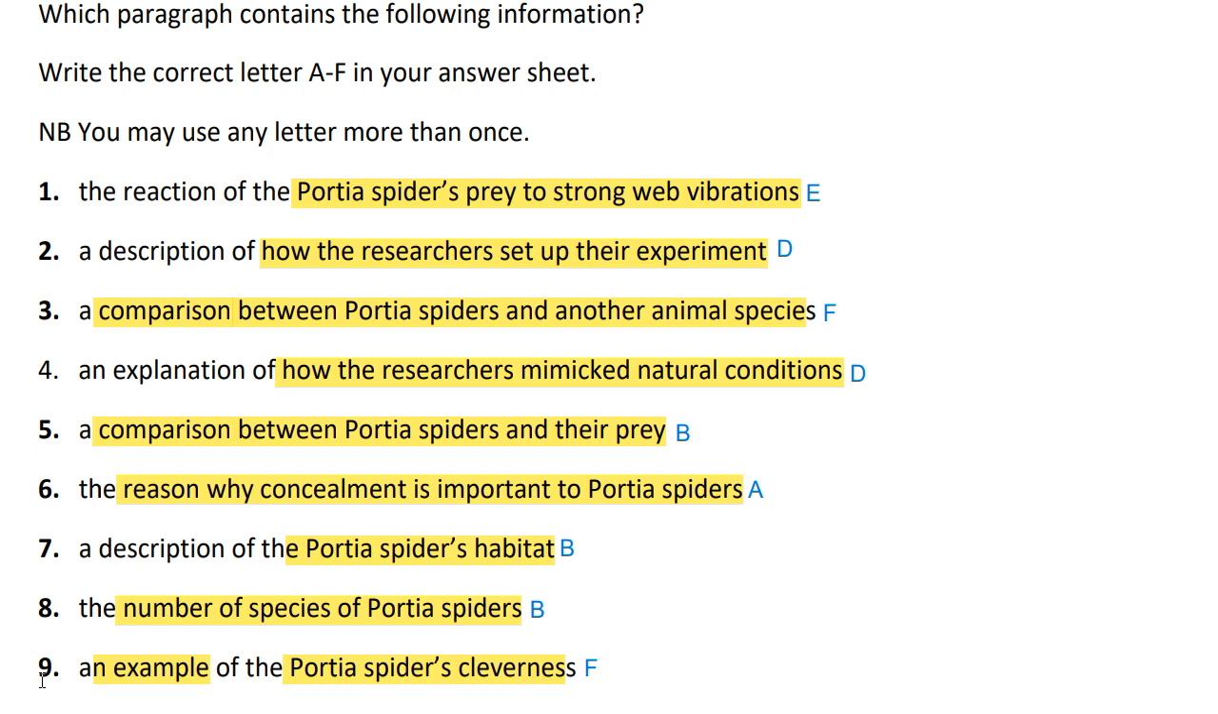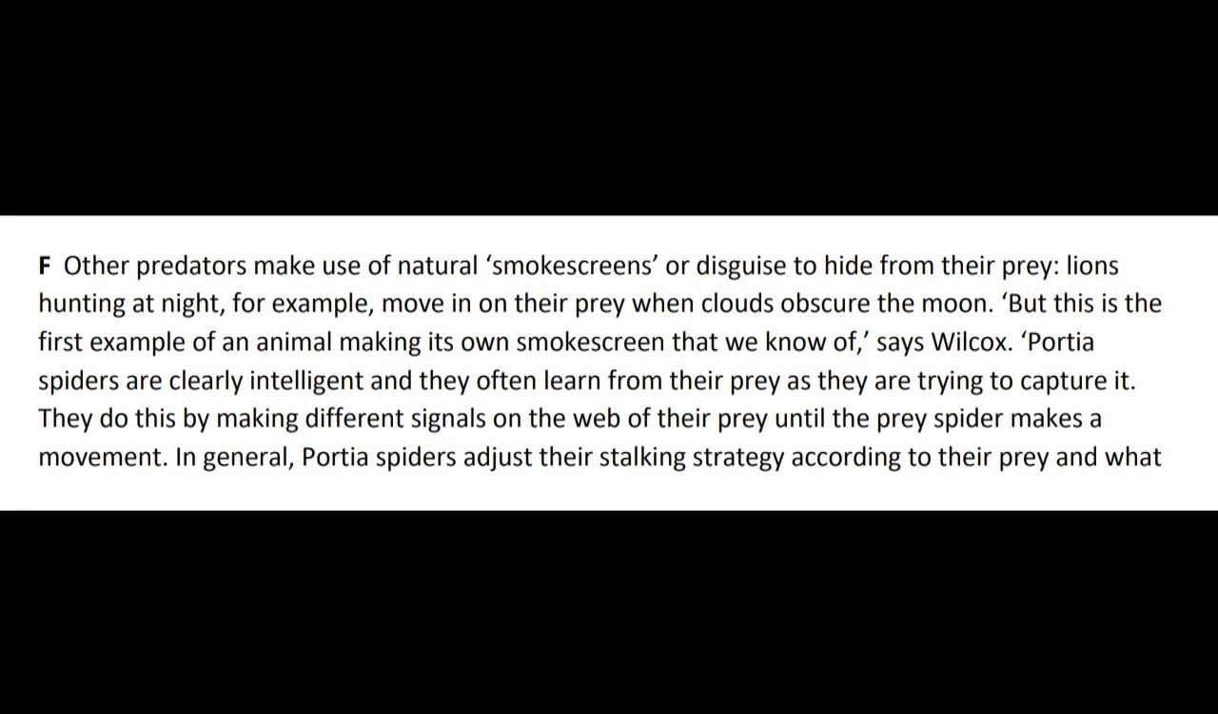Ninth, an example of the pottery spider's cleverness. This information is given in paragraph F. Paragraph F, third line. Pottery spiders are clearly intelligent and they often learn from their prey as they are trying to capture it. They do this by making different signals on the webs of their prey until the prey spider makes a movement. These lines suggest that pottery spiders are cunning and astute predators. They show their cunningness in various ways, and learning from their prey's behavior is one of them.